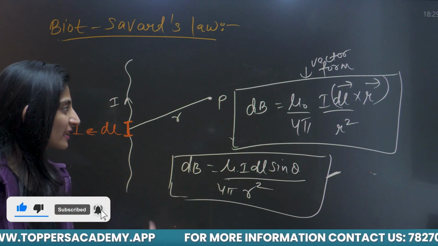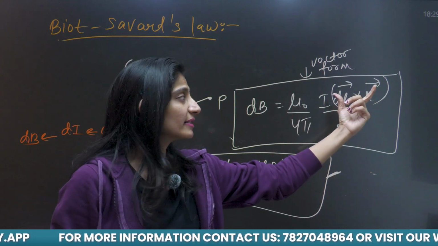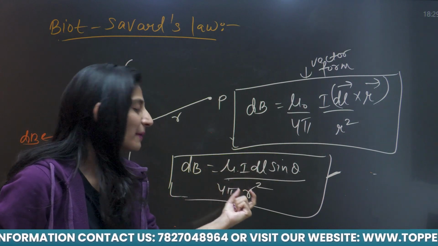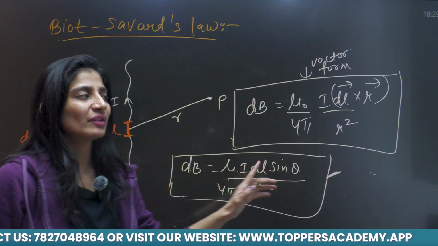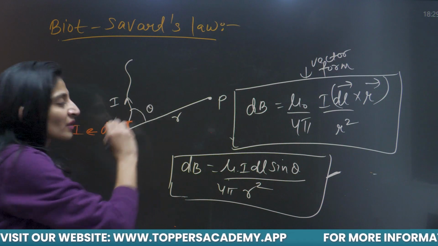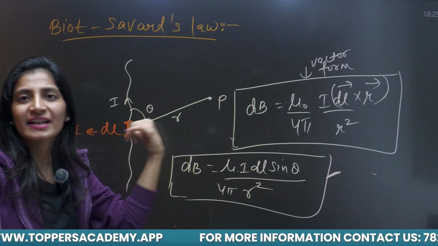So this dB is equal to mu naught upon 4 pi I into dl cross r vector. This is in vector form, or you can write it as mu naught I dl sin theta by 4 pi r square, where theta is the angle between the distance and the axis of the wire. r is the distance connecting this point with the axis of the wire.